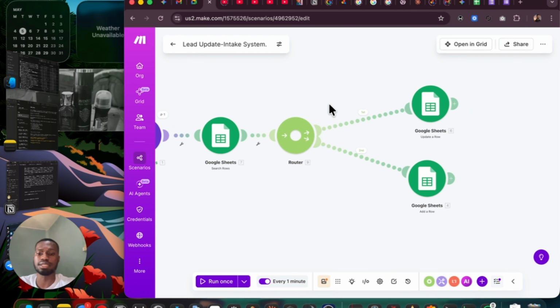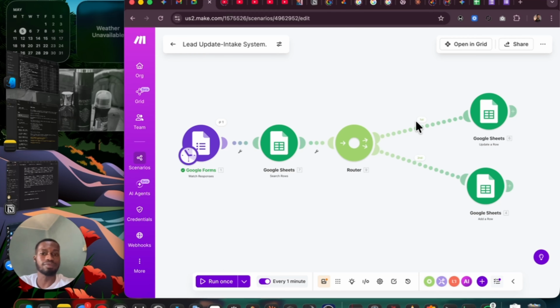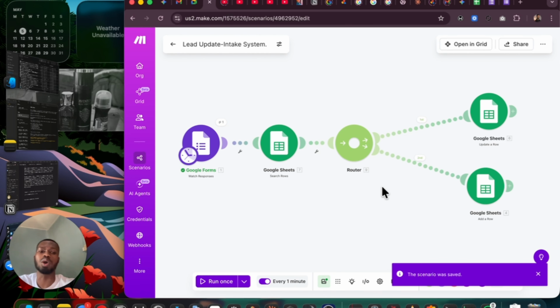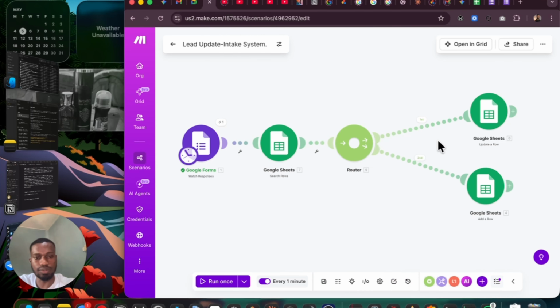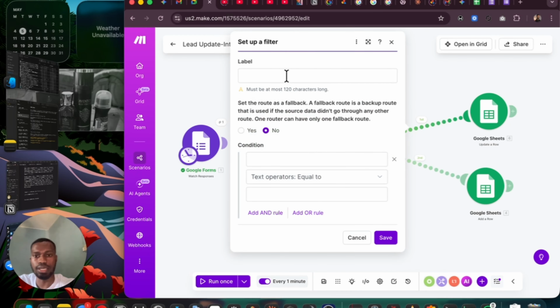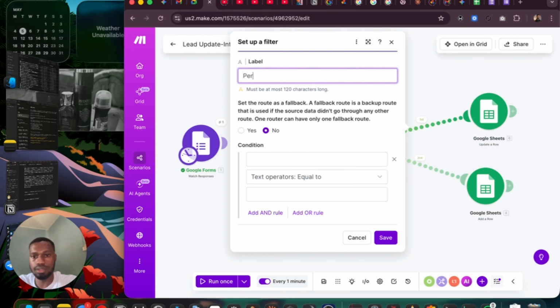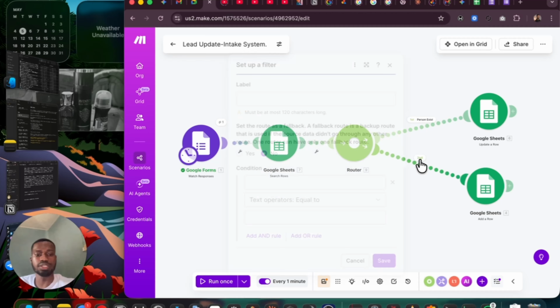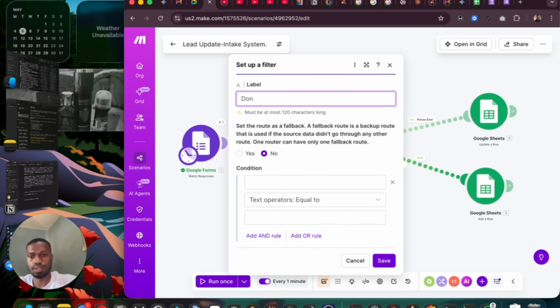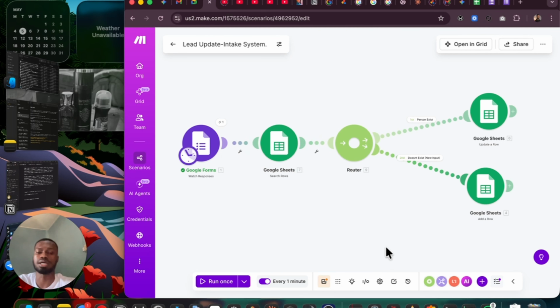Now, what happens in this case is we set a filter here. This is how to set a filter. You can click on this and you'll be able to give a label. I can give it any label. The person exists. That means the person currently exists and is probably just making changes to details. We can save it for now. And this one is the person doesn't exist. So this is a new input. That means this person is new. So we can save this for now as well.